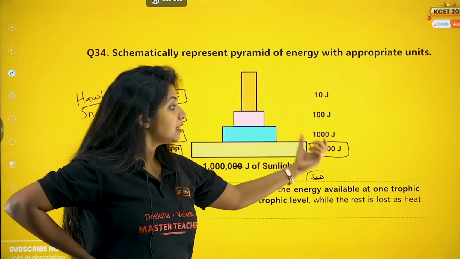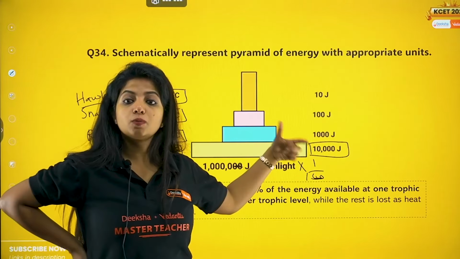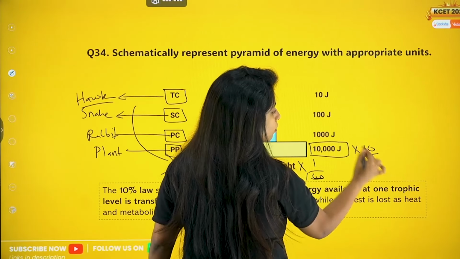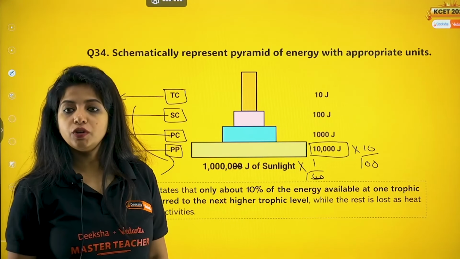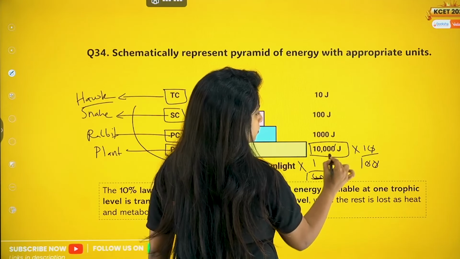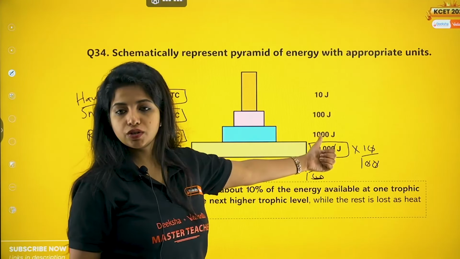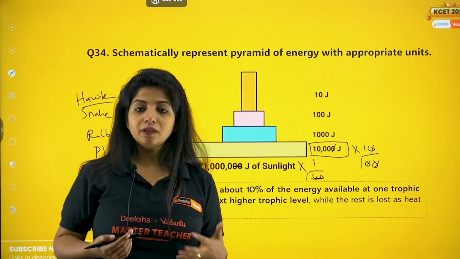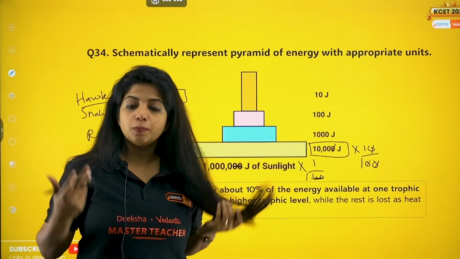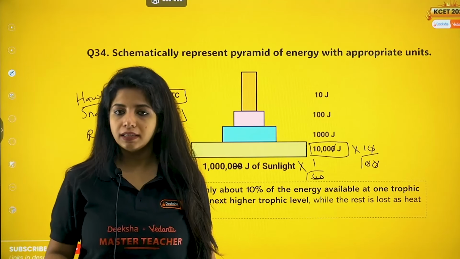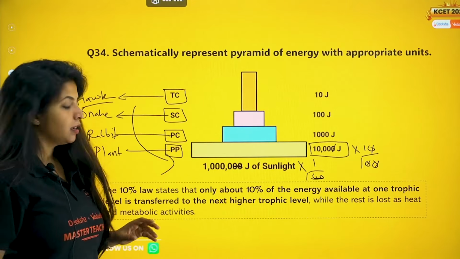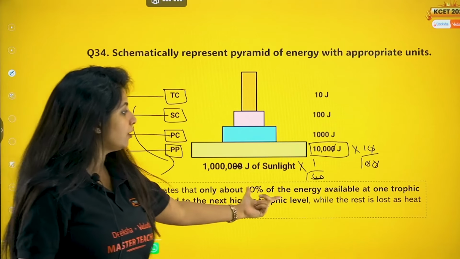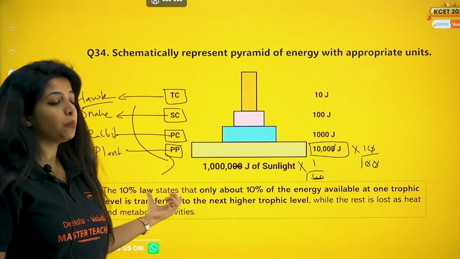Now the 10,000 joules which it has, do you think everything is passed to the next one? No. According to the 10% law, only 10% of it is going to be passed. So what is 10% of it, my dear children? It will be 1,000 joules. Now again 10%, now again 10%. What about the 90%, ma'am? 90% of the energy will be used by the organism also. It has to respire, it has to reproduce, a lot of other functions are there. So that is why the 10% law is there. The 10% law states that only 10% of the energy available at one trophic level is transferred to the next higher trophic level, while the rest is lost as heat and metabolic activities.